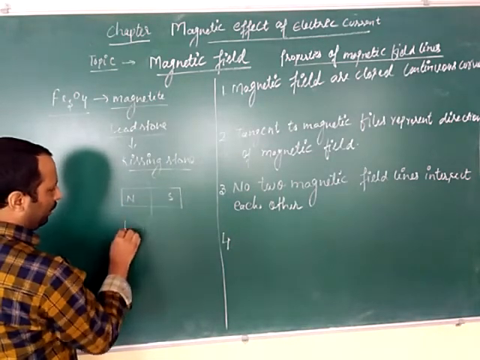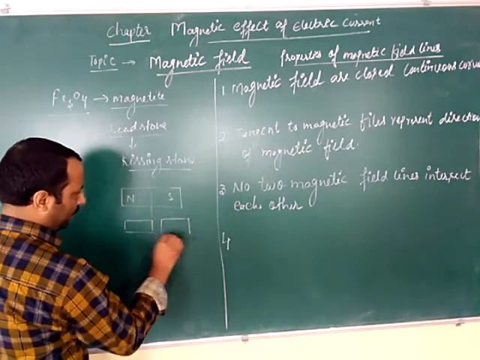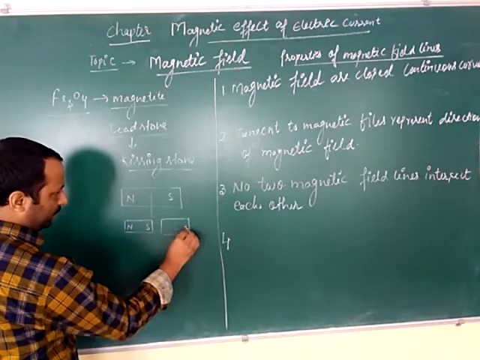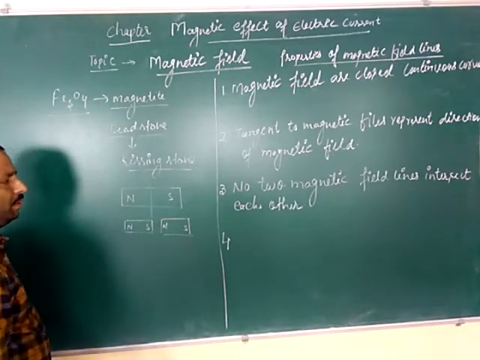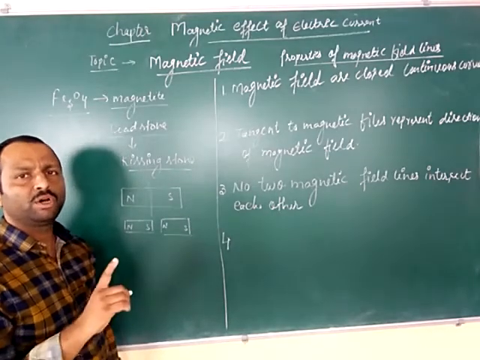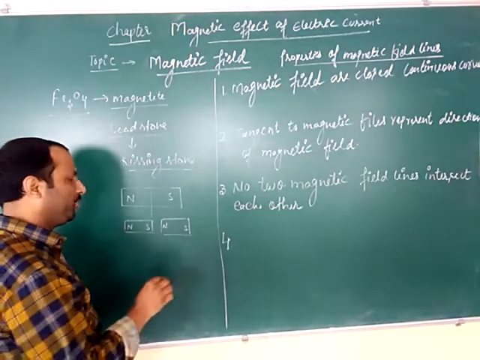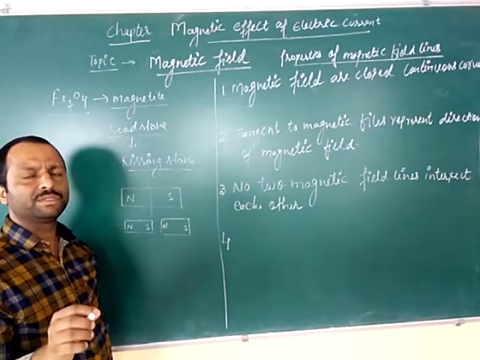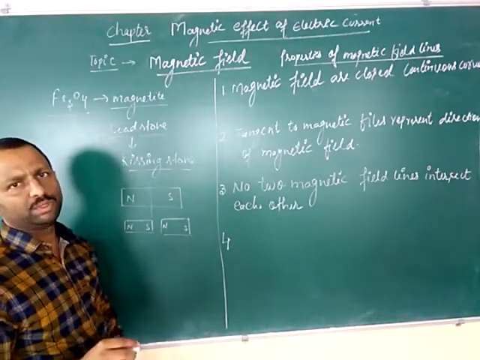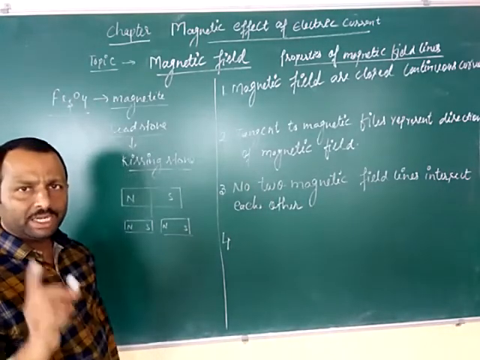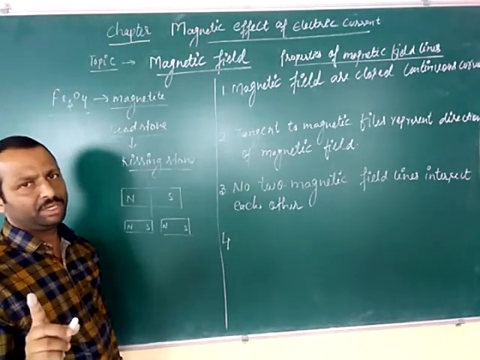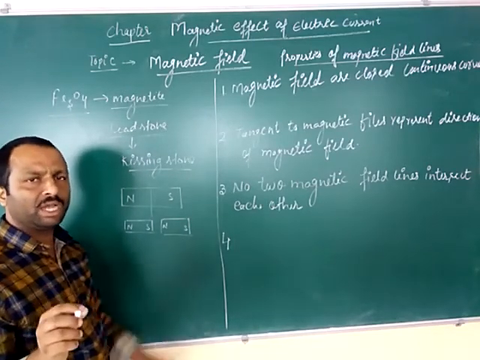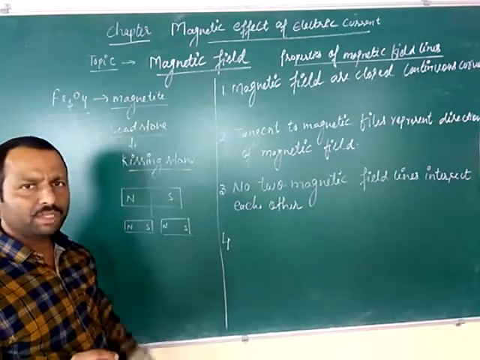Again it will have two poles. This is north, south, this is south, again this is north. Means magnetic poles cannot be separated. Even if we break it into minute and minute pieces, that small piece will also have two poles. So remember one thing, that magnetic monopoles cannot be separated. Even the finest particle will also have two poles, that is the north and south pole.